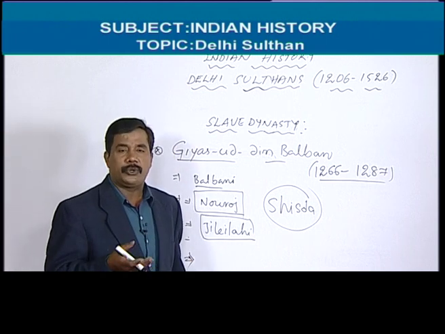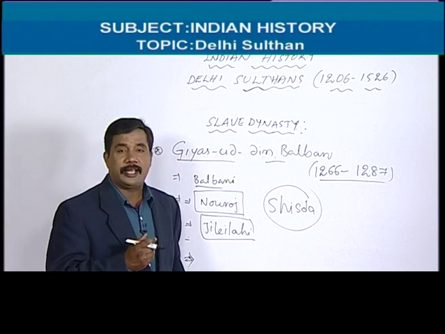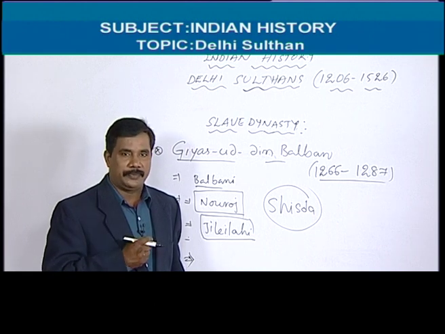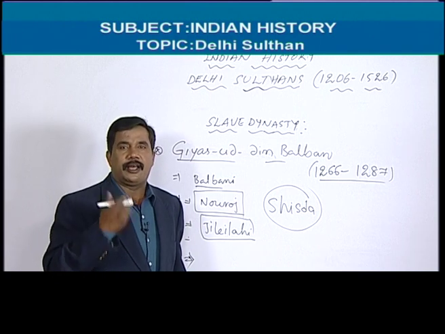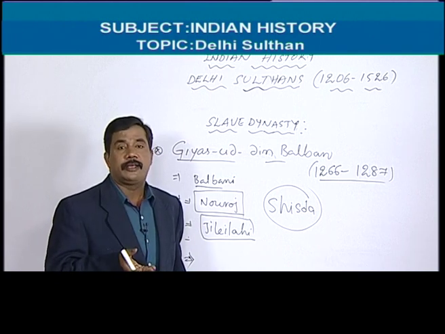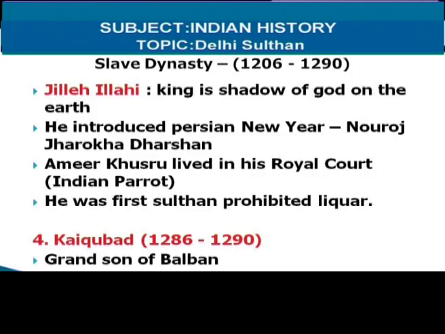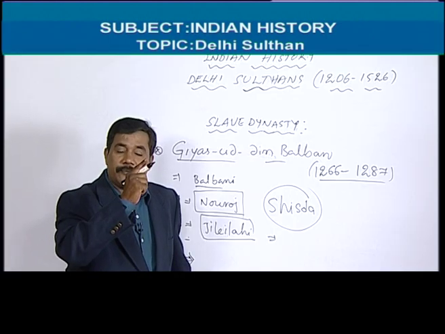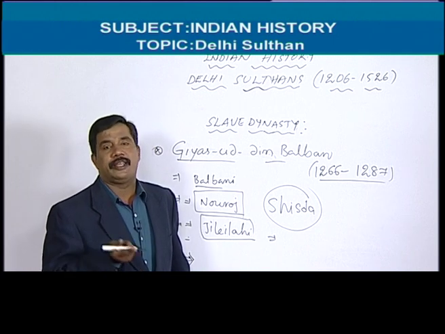But whenever Balban was ruling, again the Mughals attacked India. In that attack, Balban lost his elder son. That's why he became very mentally upset. That's why after Balban there was no successor, because he loved his elder son very much. After the elder son, his younger son was the governor of Bengal, that is Bukhara Khan. But Bukhara Khan also did not have any efficiency.